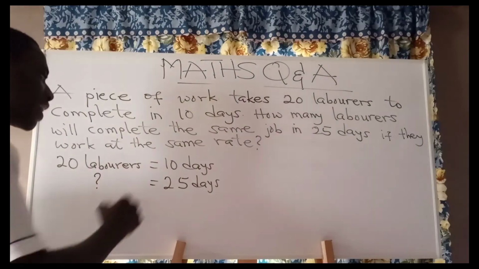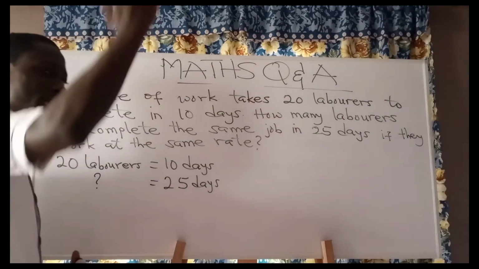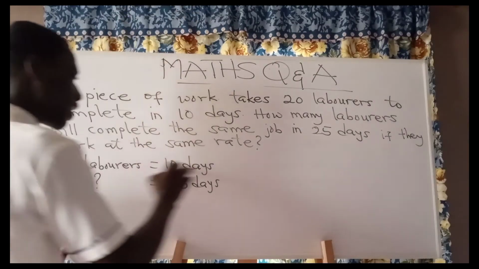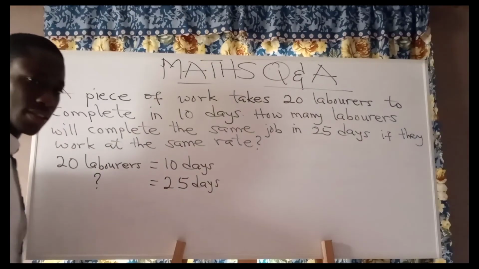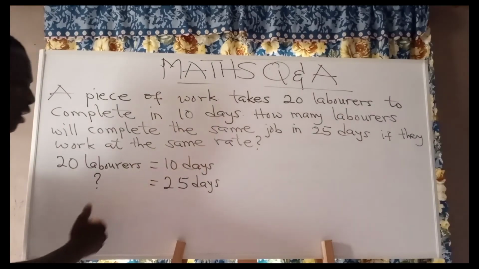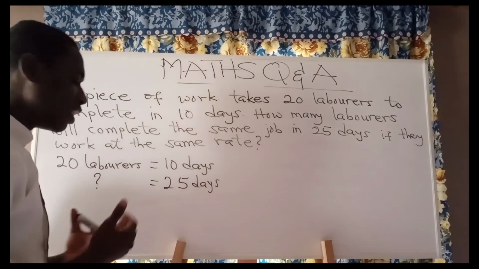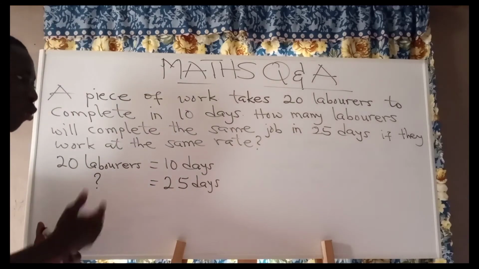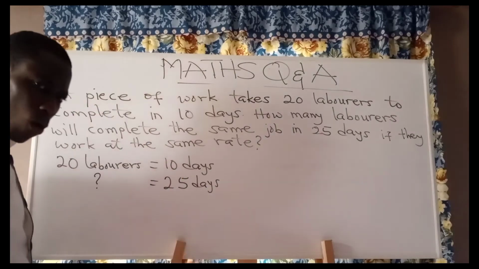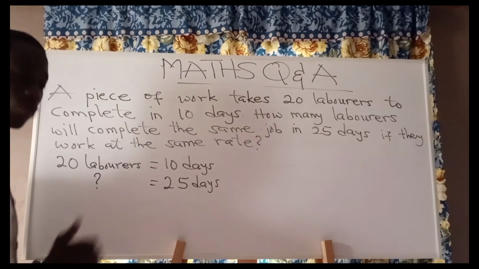So you see that the number of days has been increased from 10 days to what? 25 days. Okay, so 20 laborers use 10 days. So it means that the number of laborers that we are having who use this 25 days should be small. Do you get it? Should be small.